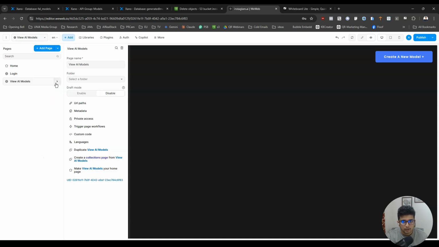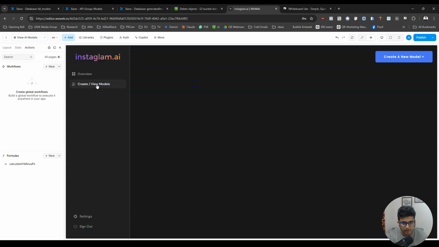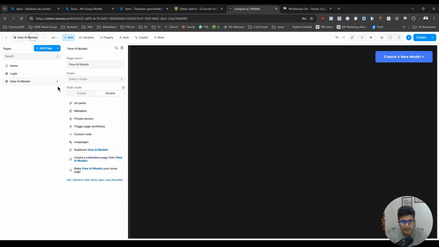Okay, so view AI models, I know from the left side menu we call it that, but we need to create a new page called create a new model. Okay, so we're going to duplicate that, clone. Where is it? Clone. Okay, duplicate view AI models.